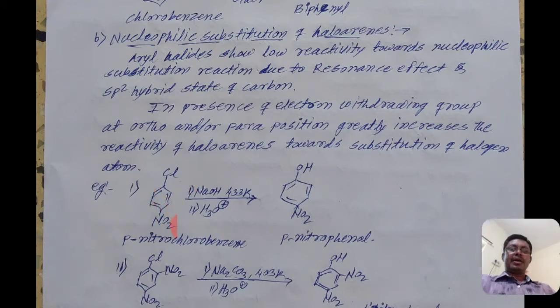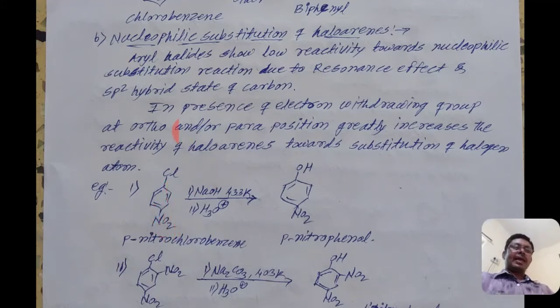How many electron withdrawing groups are present here? If there is only one, the reactivity is as such. If there are 2, the reactivity of that haloarene is greater than with 1. If there are 3, the reactivity is greater than with 2 or the first example.